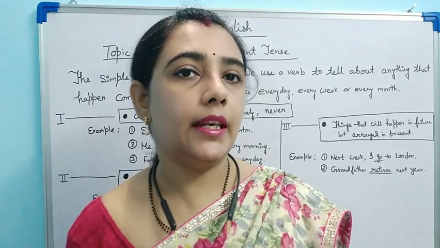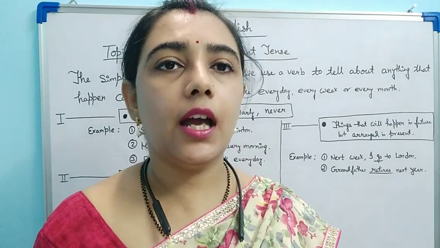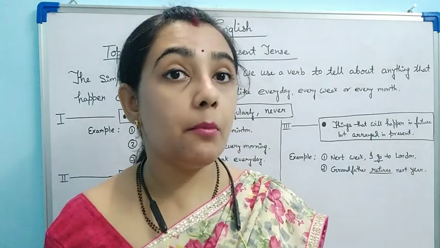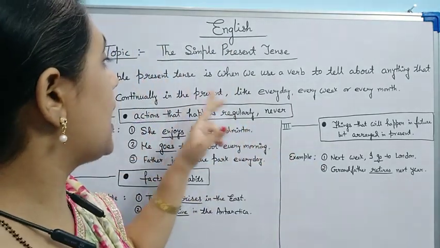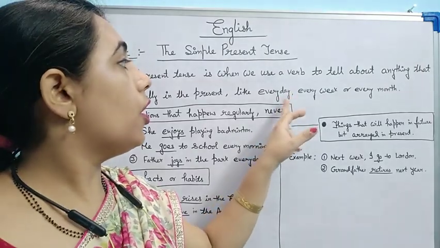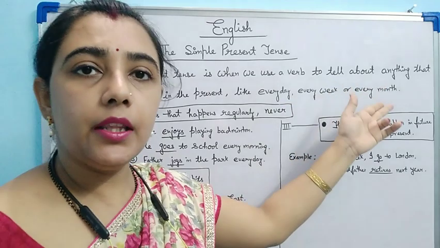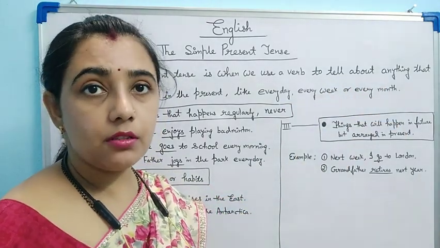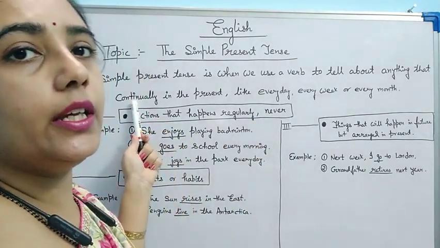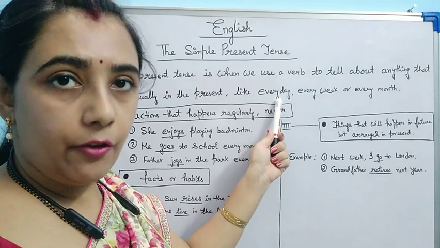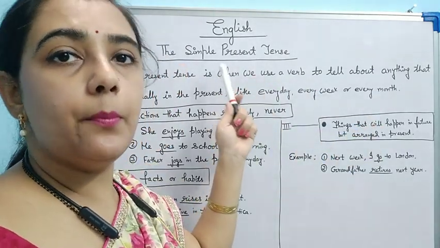When we are talking about anything which is happening in a continuous form, like every day I'm taking a bath, every day we are eating food, every week I am going for a movie, or every month we are having some exams. When we are talking about something which happens continually every day, every week, or every month, we use simple present tense.